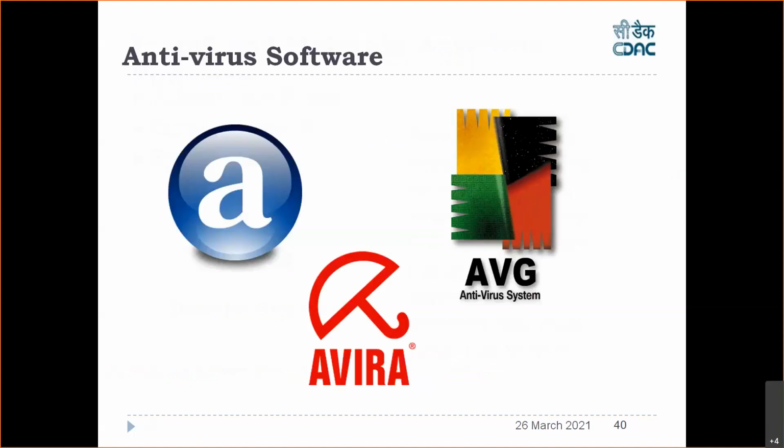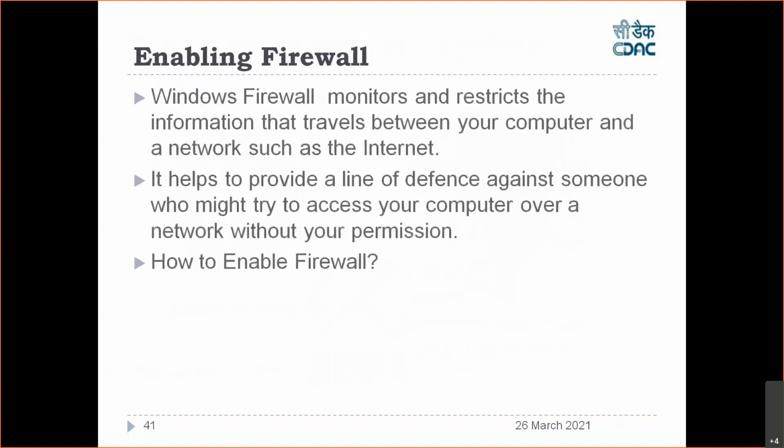Second thing is that you please always enable the firewall. This we already discussed, right? In Windows we have a firewall. In Linux, in Ubuntu systems, we also have a firewall, called iptables. That has to be enabled. Once the firewall is enabled, traffic from outside to inside your system is protected, and even from inside to outside. Suppose a bot is running and wants to connect to the outside on some specific port, but that port is blocked at the firewall level. Then that bot will not be able to connect to the hacker, and your system will be safe, right?